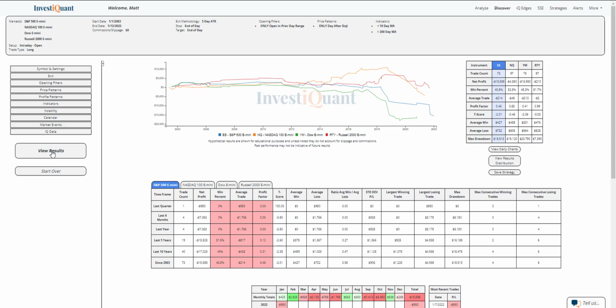But that being said, the win rates on them are pretty mixed. The S&P is the only one that's really getting a little bit weak there. The others are a bit more neutral. So bigger moves to the downside historically following that pattern.